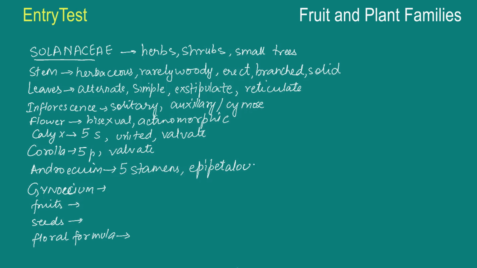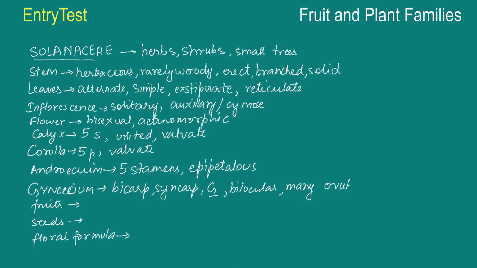The gynoecium is bicarpellary, that means 2 carpels. Syncarpous, that means they are joint. Superior ovary, bilocular. Placenta is swollen with many ovules.